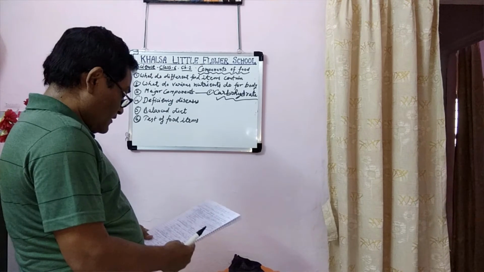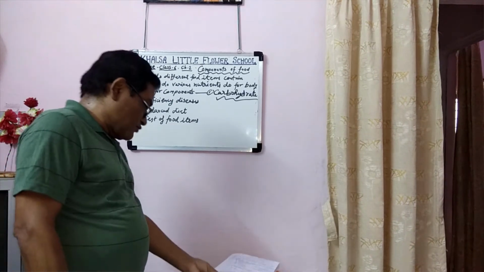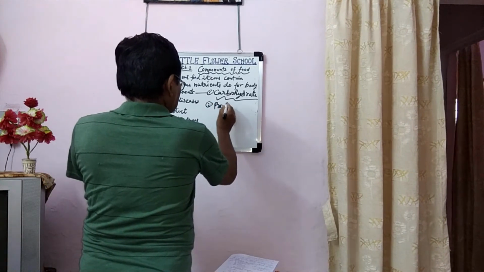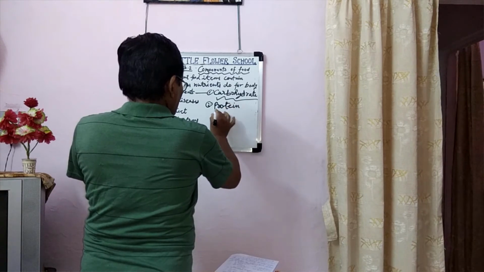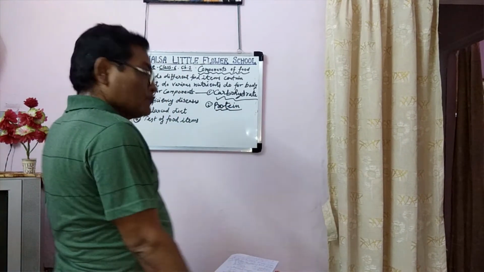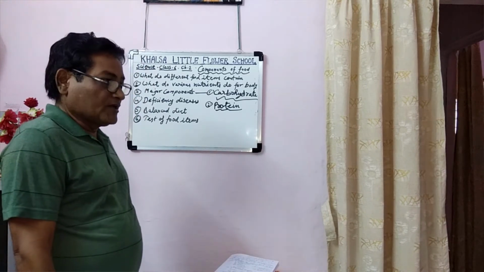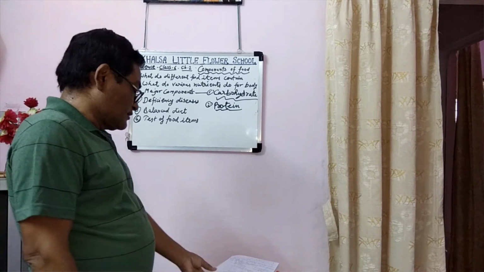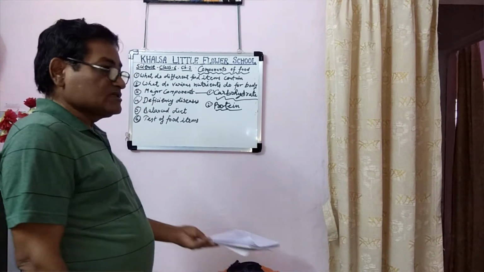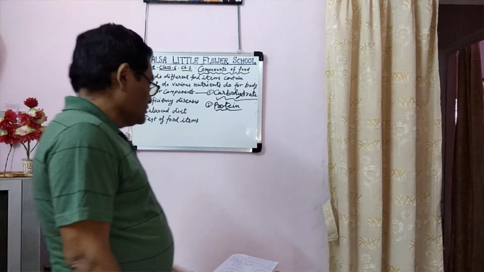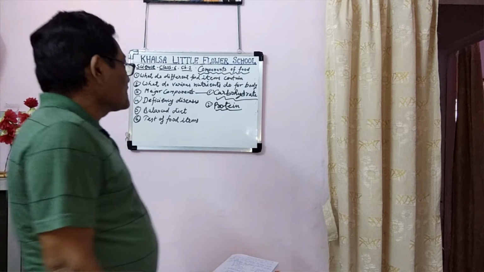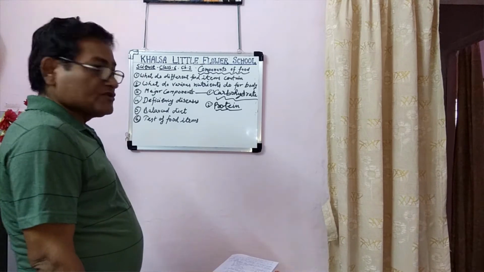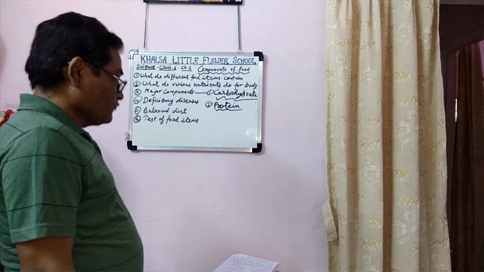Next one is protein. Protein is the body building component. It repairs different types of injuries in our body. Its sources are pulses, eggs, etc. So if we have injuries in our body, we should take care in our food. We should eat pulses daily.